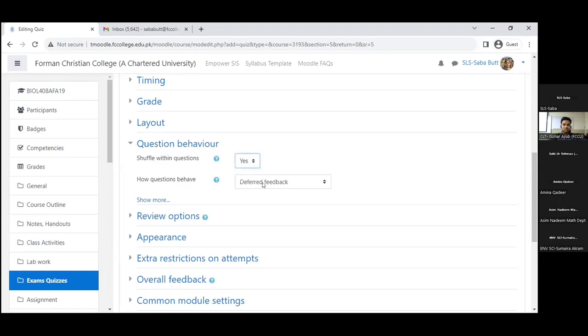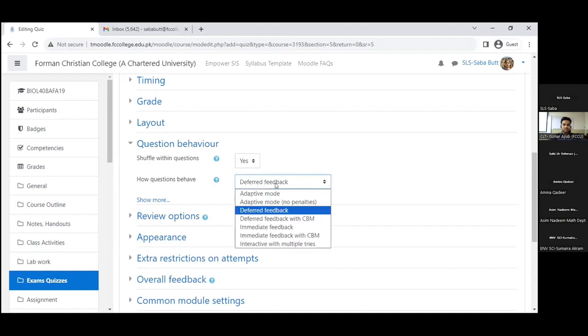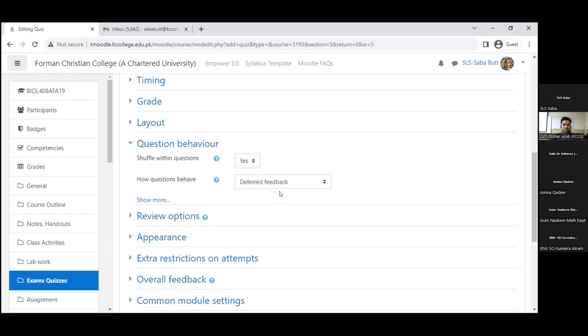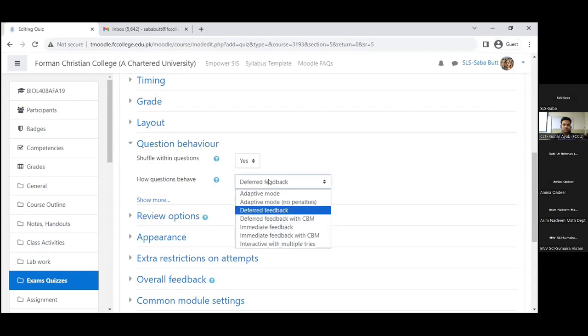How questions behave. Now there are various ways of doing it. The best way amongst them is the deferred feedback. Deferred feedback means that they will not know the answer or a hint or anything before the quiz is closed. So I generally prefer it, but you can also do it in various ways, like adaptive mode. They answer something and they can answer it again if it is not correct, with penalties or without penalties. It's possible. Then there is also immediate feedback. For example, they answer a question, an MCQ, and they get feedback that, hooray, it is correct.